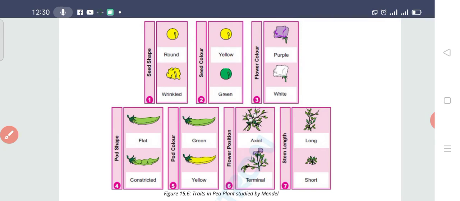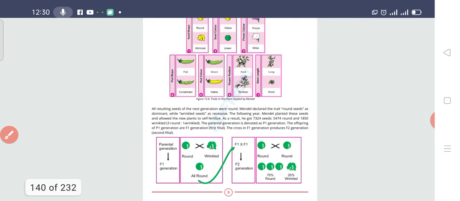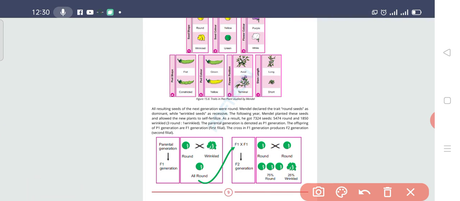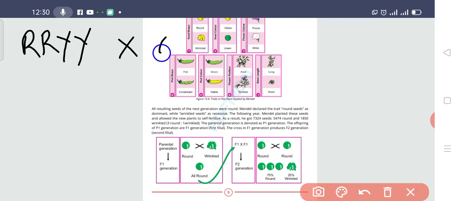Now he did the cross between the true breeding yellow and round seed and the true breeding wrinkled and green seed. He is going to cross these two. This is basically known as the P generation.